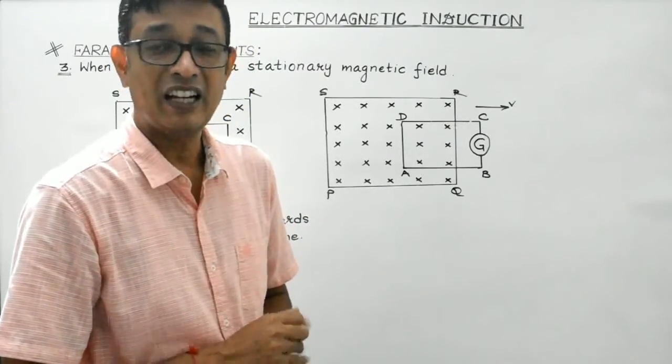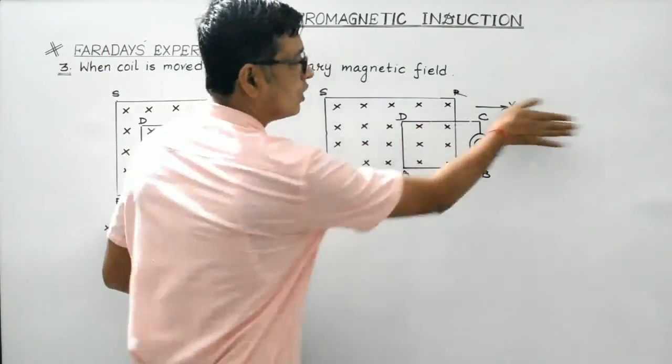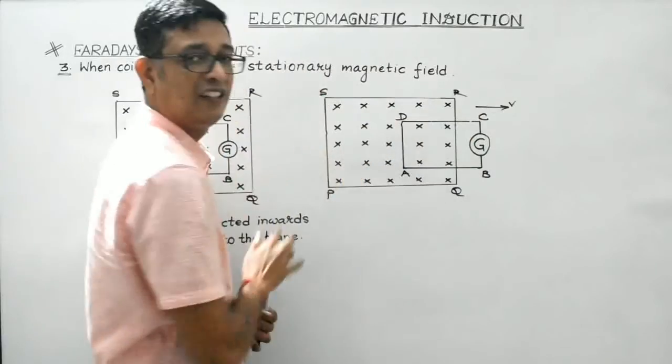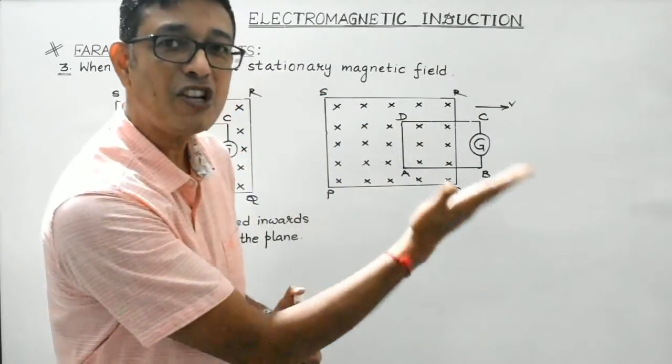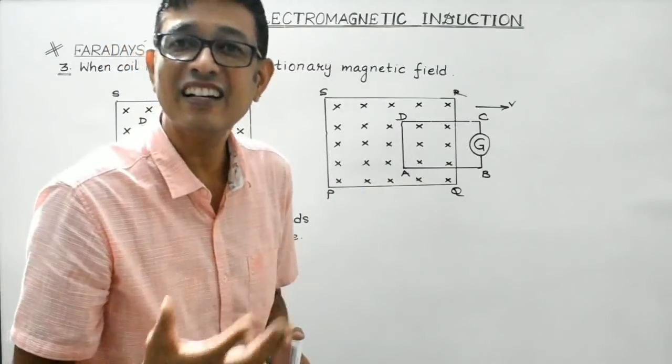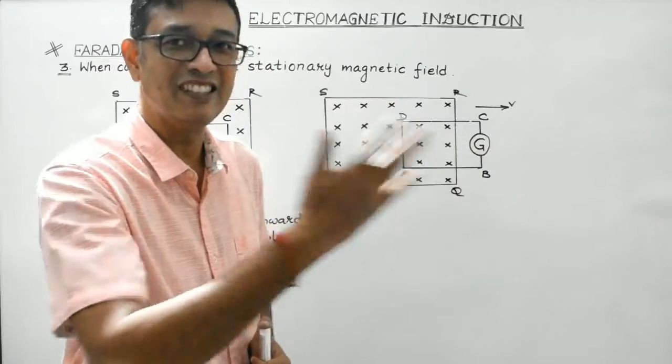Clear students? And another observation which Faraday made was, if it is pulled outward or inward at a faster rate, then the galvanometer shows appreciable deflection, indicating that the magnitude of the induced current so produced in the coil also increases.